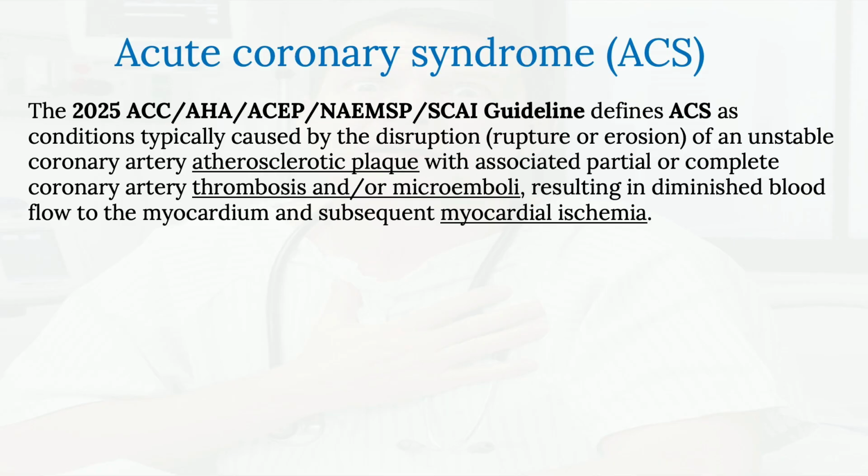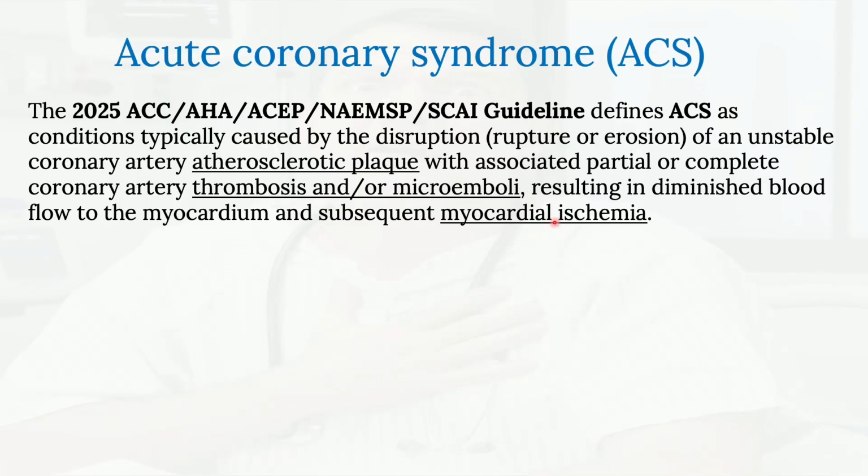So what is exactly acute coronary syndrome? The ACC AHA 2025 guideline defined it as conditions typically caused by the disruption, rupture or erosion of unstable coronary artery atherosclerotic plaque with associated partial or complete coronary artery thrombosis and or microemboli, resulting in diminished blood flow to the myocardium and subsequently myocardial ischemia.